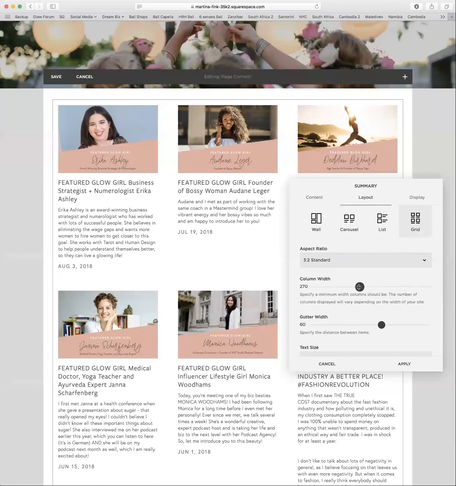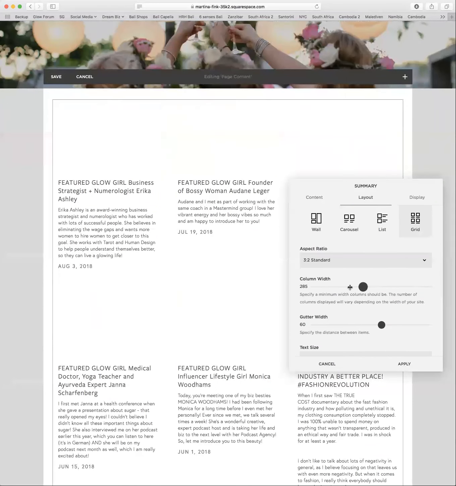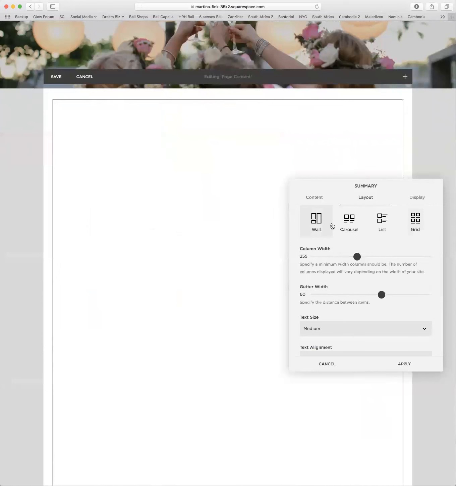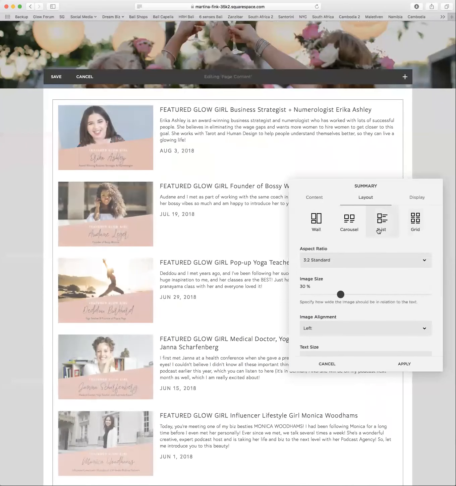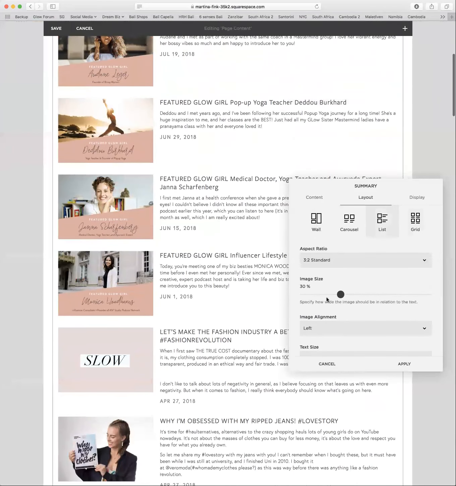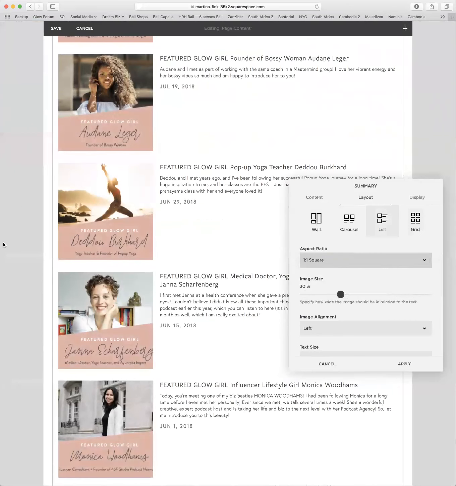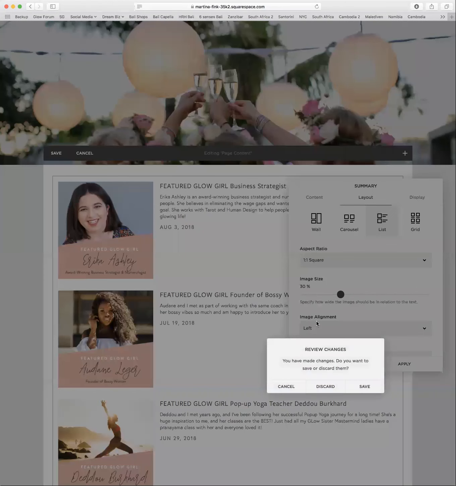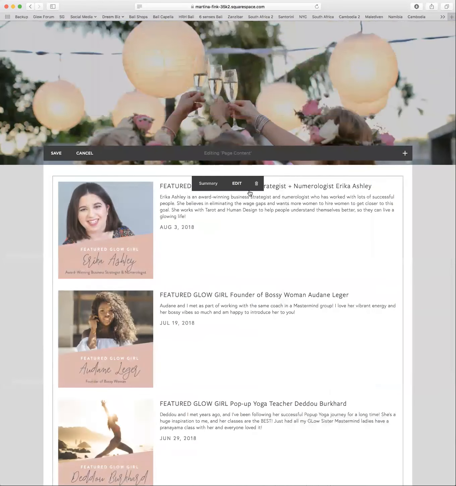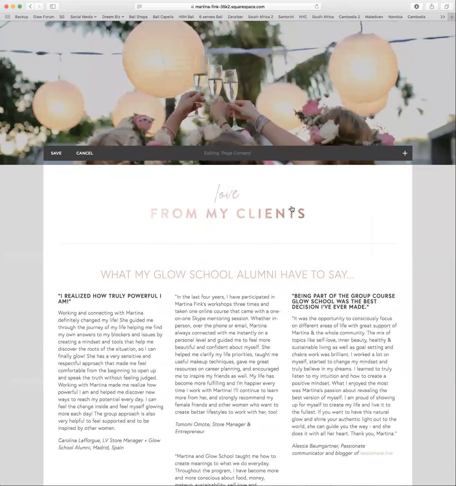Oh, this is some size kind of thing. Yeah, how big that should be. And then here you can say how you want them to be positioned. Let's say we put it in a list, then it's underneath each other. I can also change the size of the actual image, what this looks like. So that's how you add a summary. Just going to take this away now.